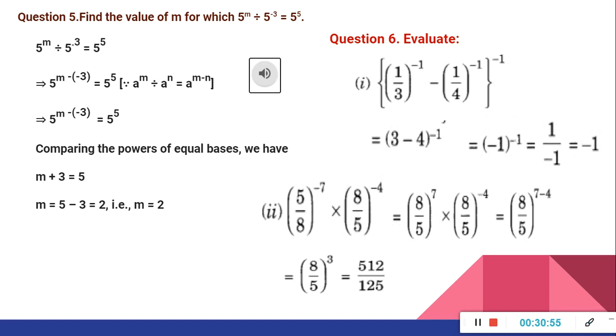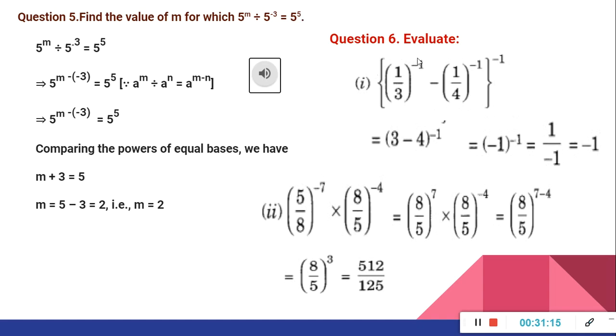Comparing the powers of equal bases, we take only the powers. So m plus 3 is equal to 5 because the bases are the same. We can shift 3 to the right side, then we get m is equal to 5 minus 3, that is equal to 2. That means the value of m is 2.